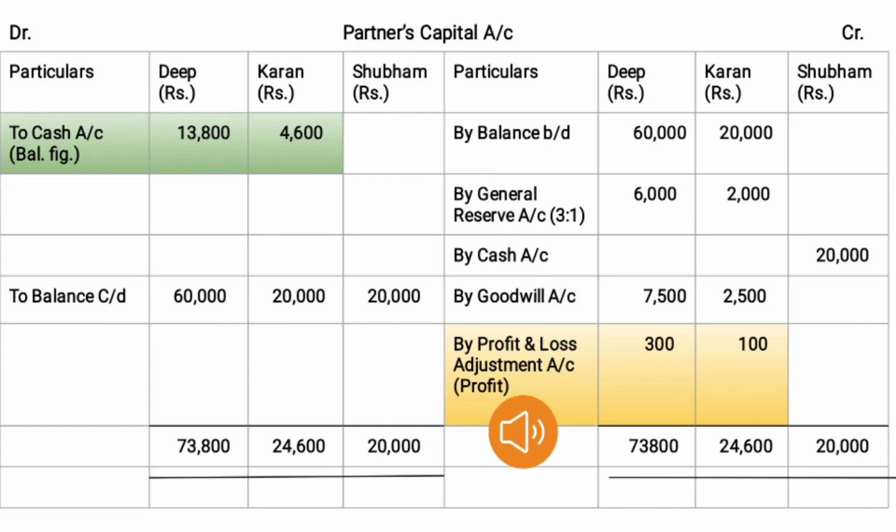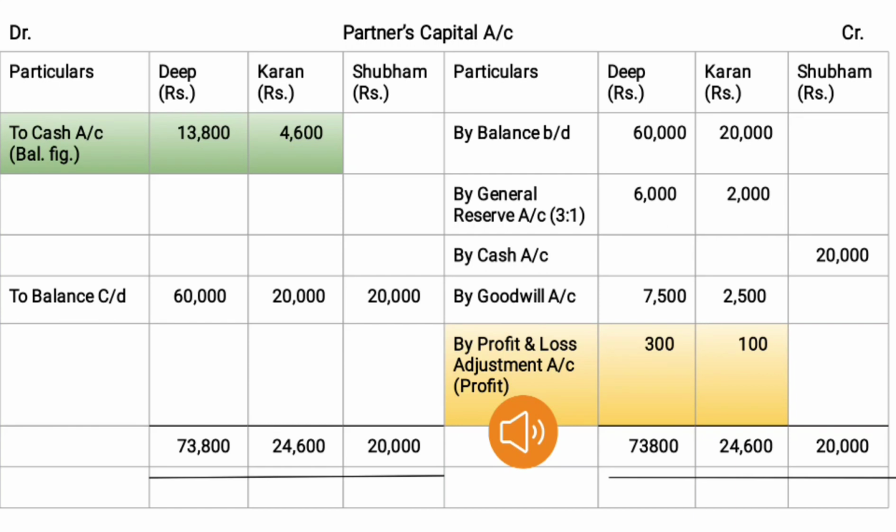It indicates balancing figure. Take Karan's debit side total and credit side total. Karan debit side total is 20,000 and credit side total is 24,600. We have to write both the side 24,600. On debit side we have to minus 20,000 from 24,600. Balance will come 4,600. Once again this balance we have to adjust through cash account. So in partners capital account debit side we have to write to cash account in Karan 4,600.